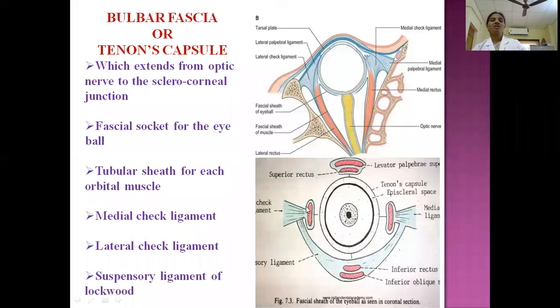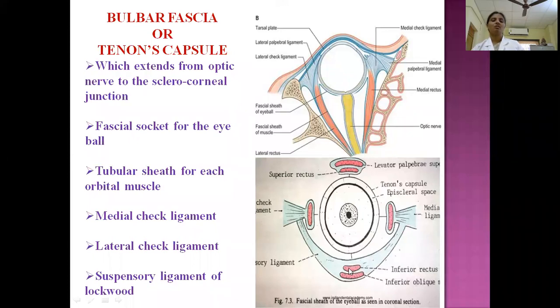From the tubular sheath of the medial rectus and lateral rectus, a triangular expansion extends, which is known as the check ligaments. From the medial rectus, the medial check ligament; from the lateral rectus, the lateral check ligament. The lateral check ligament is attached to Whitnall's tubercle, and the medial ligament is attached to the bony wall, here to the anterior lacrimal crest.